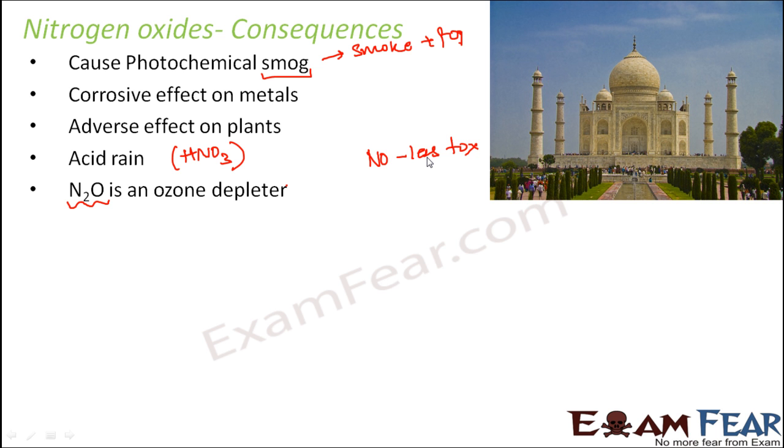N2O causes depletion of the ozone layer, which is not good, because the ozone layer is a kind of protective layer for us. It doesn't allow ultraviolet radiations to reach the Earth's surface. We know that ultraviolet radiations have a lot of bad effects as far as health is concerned. They can cause cancer in human beings, and they could cause death of a large number of animals. So the ozone layer protects us from ultraviolet radiation, but N2O, which is a very poisonous gas, depletes the ozone layer. Therefore N2O is not at all good.